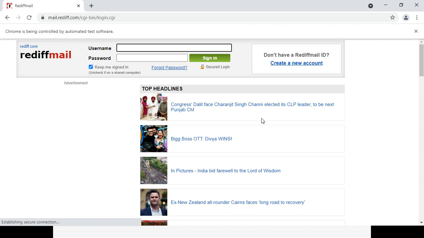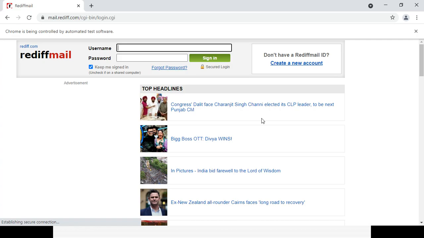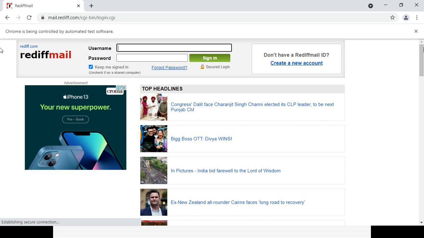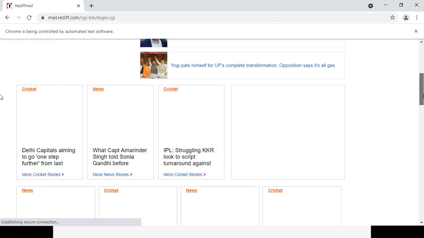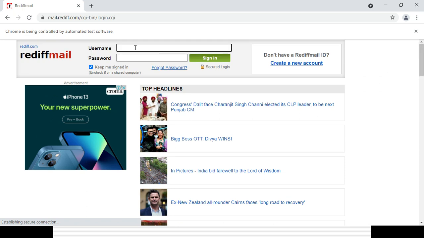Because in case any web page is having multiple kinds of images, it will take a lot of time. You can see this page is very big, right? So until the whole page is loaded fully, it will not identify the element. That is the reason we should generally use explicit timeout. As and when my particular field is visible and I am able to identify it, it does not care about the remaining fields, right? So that's why with the help of explicit timeout I can do it.